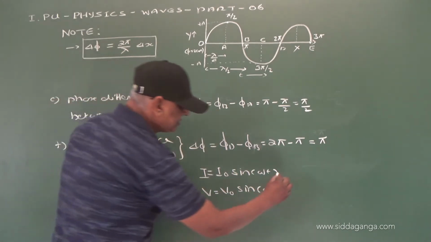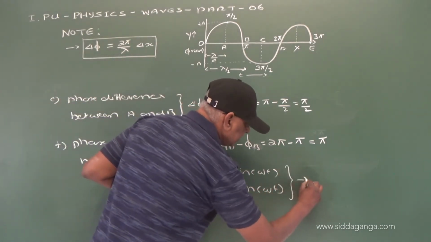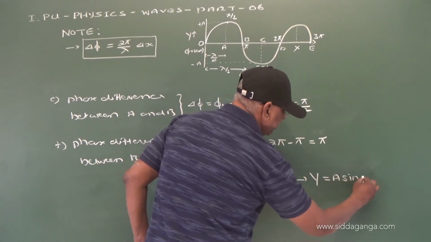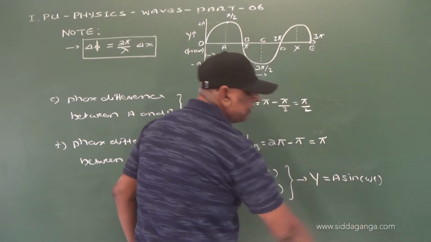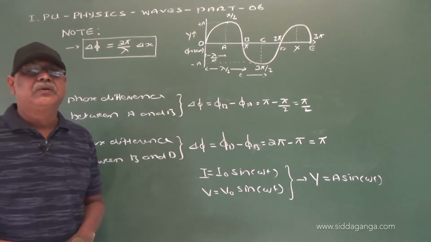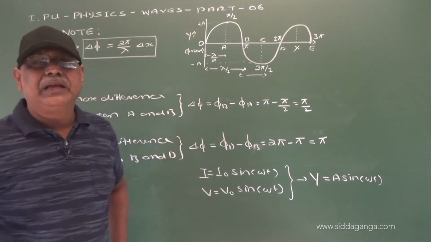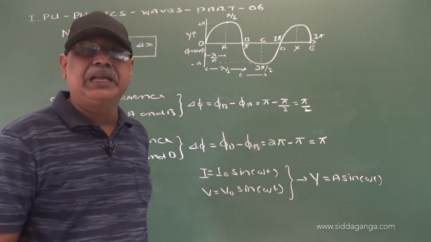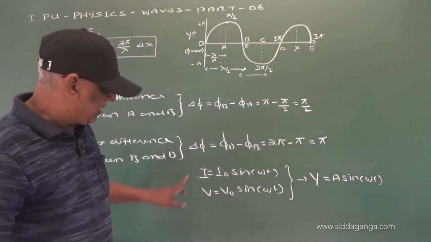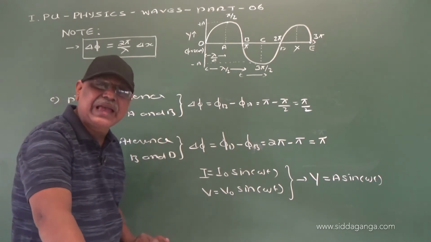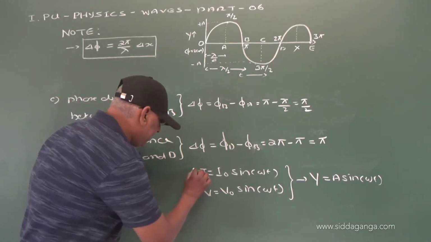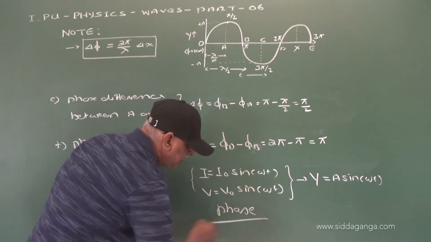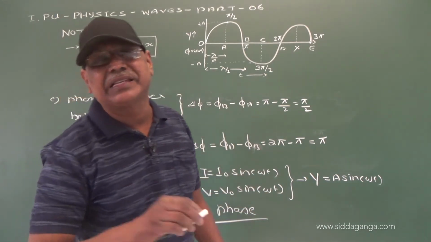These equations are very similar to y is equal to A sine omega t. y is equal to A sine omega t is a simple harmonic equation. So here also, why I am telling this, again in this case we use the word phase, right?